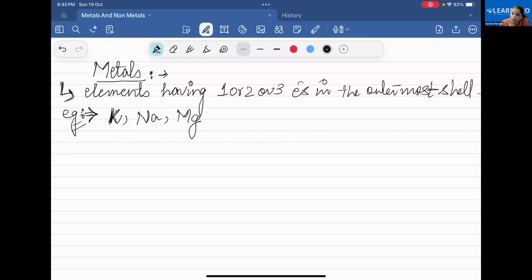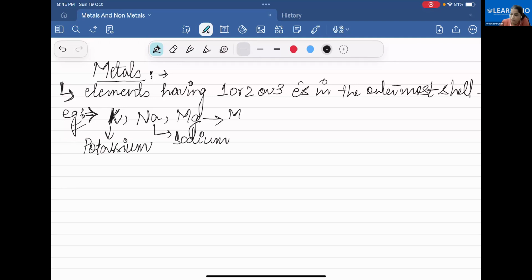What did I say before? Metals are the elements which have one, two, or three electrons in the outermost shell. K stands for potassium. You might have some idea about these symbols. Na stands for sodium. Are you writing with me?